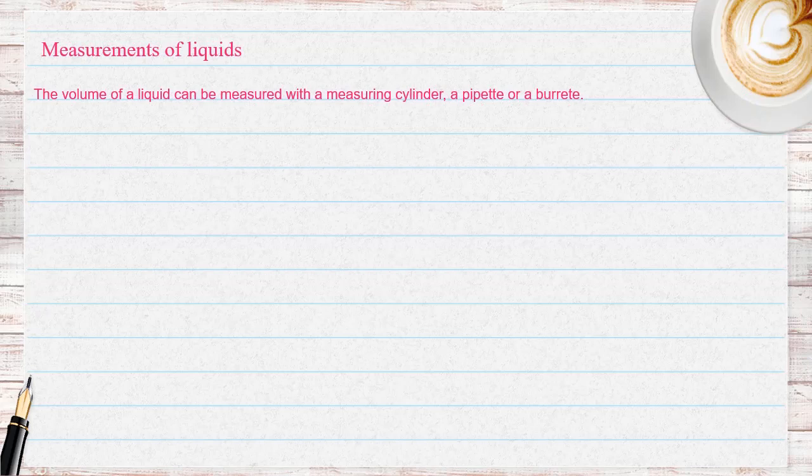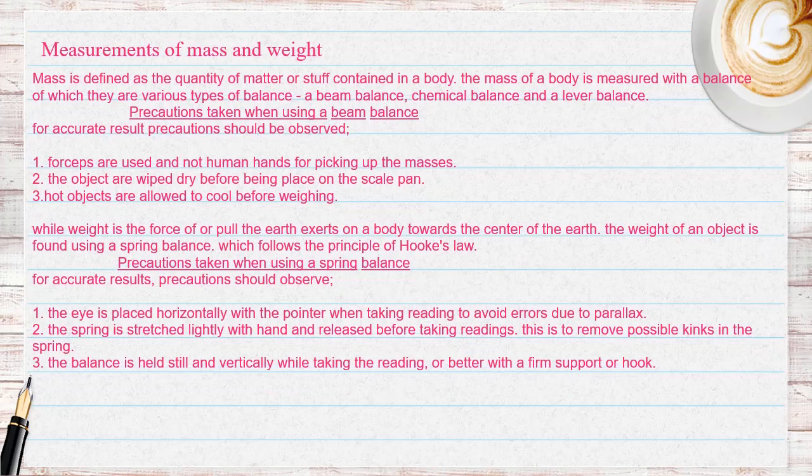The volume of a liquid can be measured with a measuring cylinder, a pipette, or a burette. The correct liquid level is read at the curved meniscus. Mass is defined as the quantity of matter or stuff contained in a body. The mass of a body is measured with a balance, of which there are various types: a beam balance, chemical balance, and a lever balance.